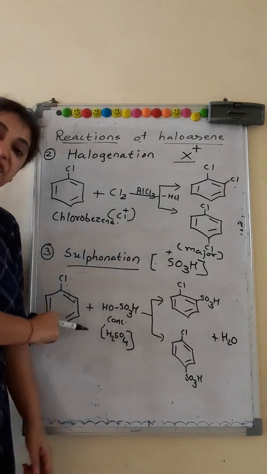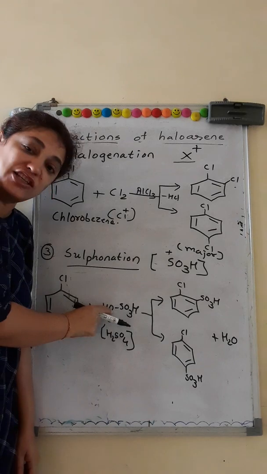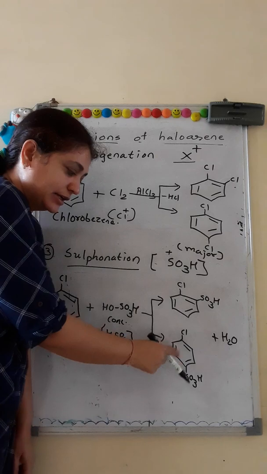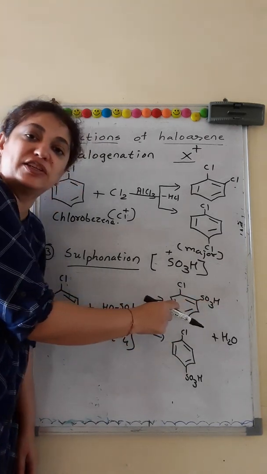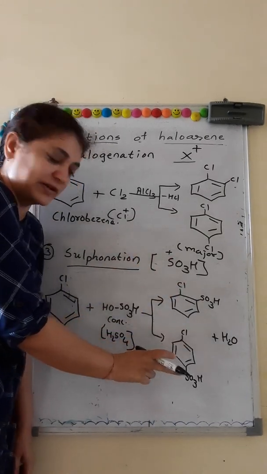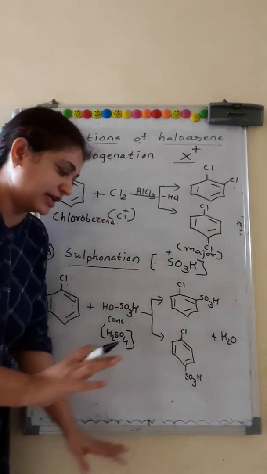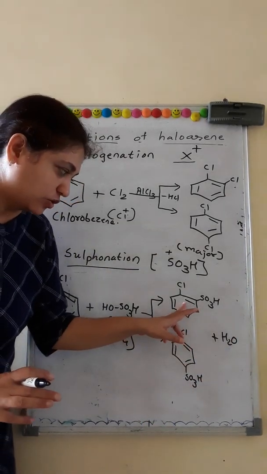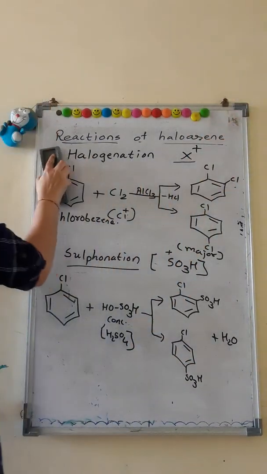So once again, when we treat chlorobenzene with concentrated sulfuric acid, which I have written as HOSO3H, we get orthochlorosulfonic acid and parachlorosulfonic acid. Since sulfonic acid is a priority functional group, it is named as the parent, and the other group is written as a non-preferred group. The byproduct here is water. So we get orthochlorosulfonic acid and parachlorosulfonic acid.